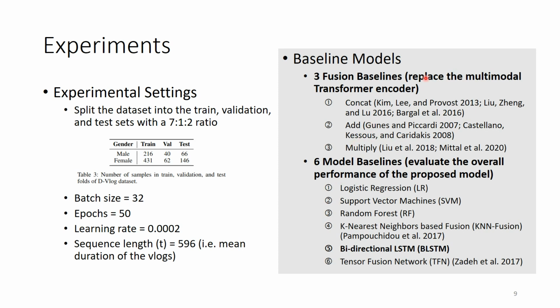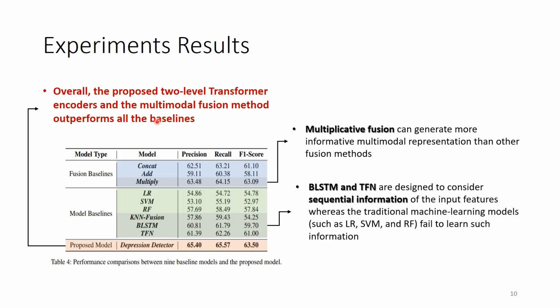To test the proposed model's performance, this paper conducts some experiments to compare the proposed model and the baseline models. There are three fusion baselines, which are used to replace the multimodal transformer we just mentioned. On the other hand, to test the overall performance of the model, they also use six model baselines, including machine learning and deep learning. In the results, we can see that the proposed model outperforms the other baseline models, both in fusion and model baseline. So we can conclude that this model is quite useful in depression detection compared to other existing methods.